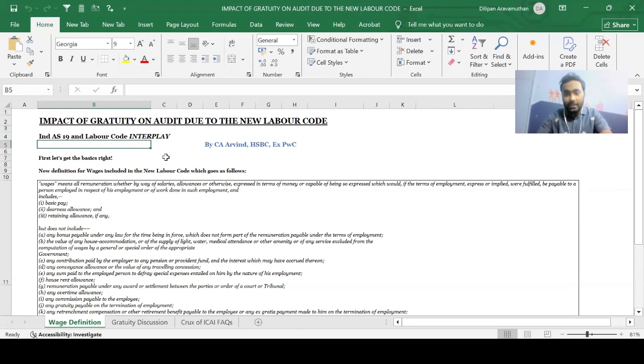Yes. So without any further ado, let's just move on, guys. So basically, before understanding what is the impact of gratuity on the financial statements, first we need to understand something that is very, very important: the definition of wages as per the new labor code. Once we understand the definition of wages as per the new labor code, I will explain to you the relevance of this, right? So basically, what do they say?